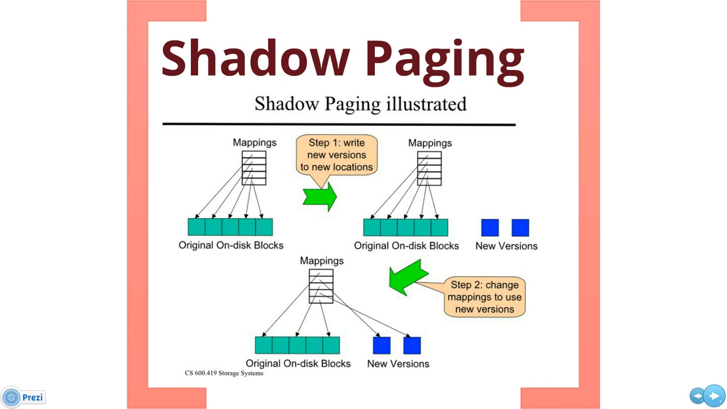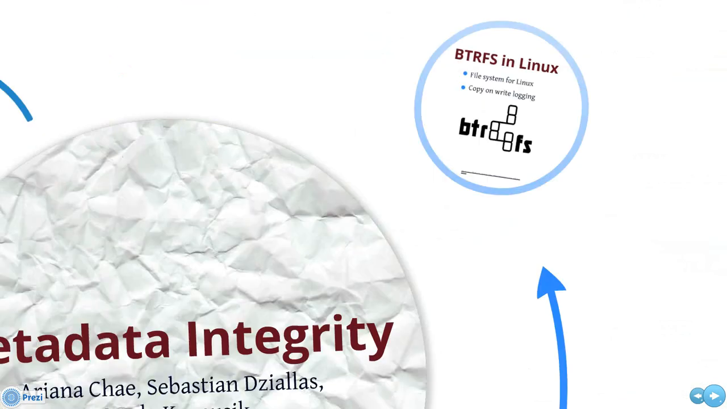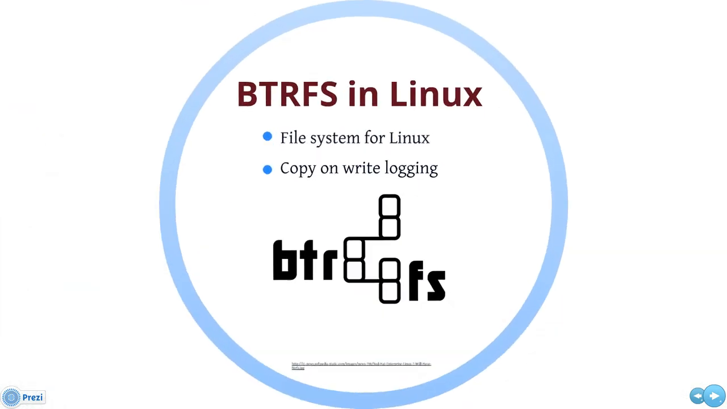A benefit of shadow paging is that it supports snapshots, which keep track of prior versions of the file system's contents. Increasing demand for snapshots may lead to increased use of shadow paging. One of the recent examples where shadow paging is actively used is the file system Btrfs for Linux.